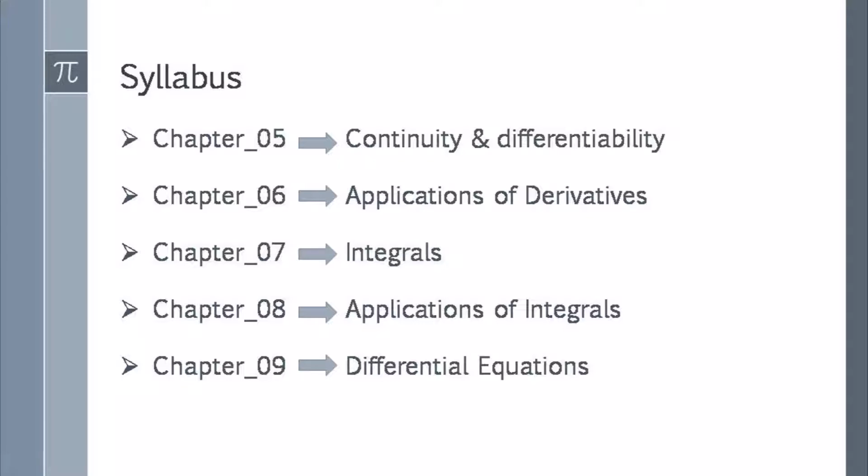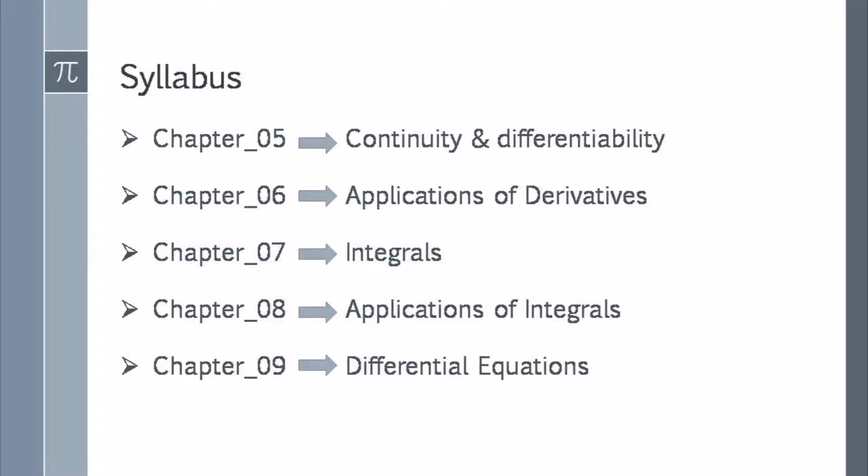The basic concept of this is from the Limits chapter, which was already discussed in first PUC. Now chapter 6, Applications of Derivative, which is the application part of chapter 5, Differentiability.